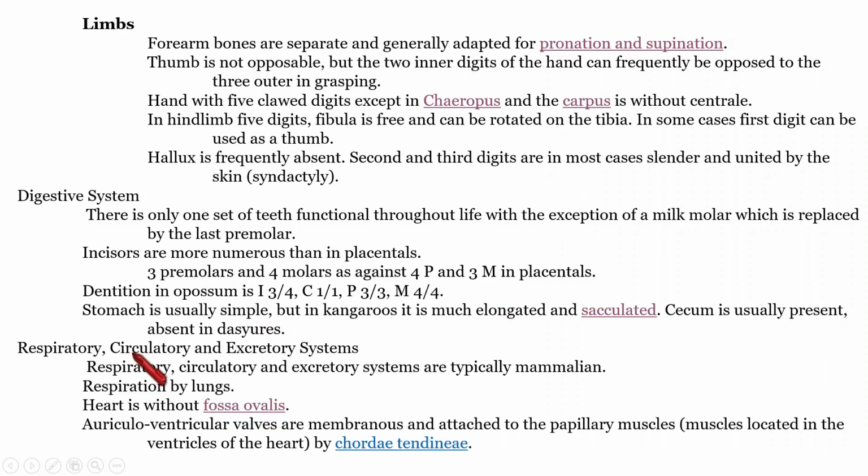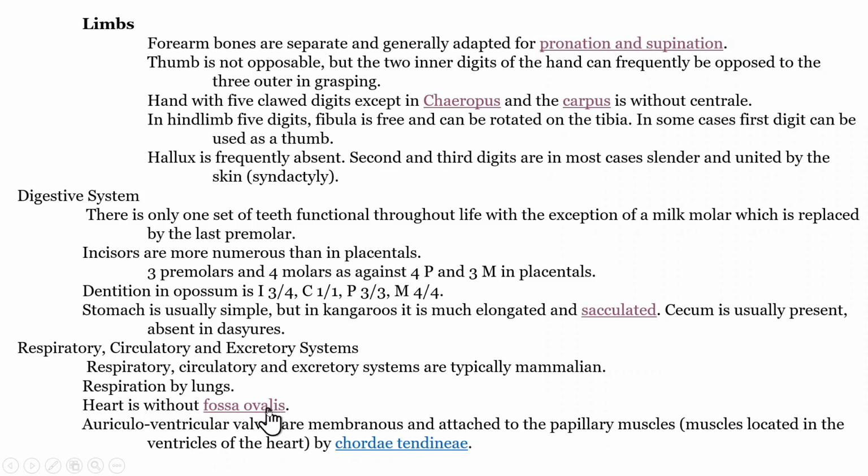Next Metatherian character is regarding the respiratory, circulatory, and excretory systems. All these systems are typically mammalian type itself. That means respiration takes place with the help of lungs. And regarding the heart, there is one feature, that it is without fossa ovalis.